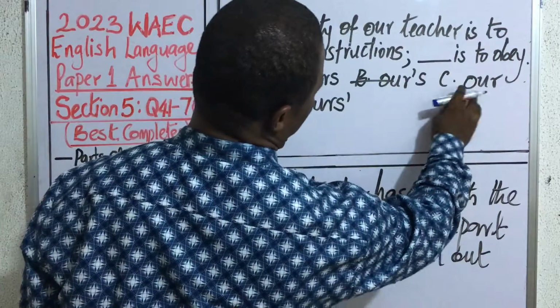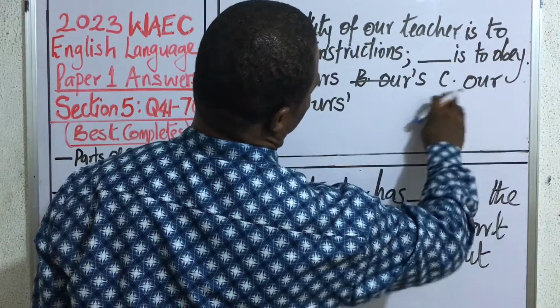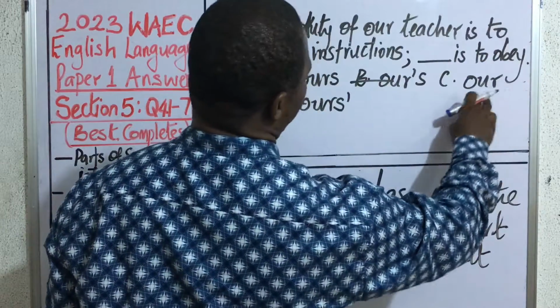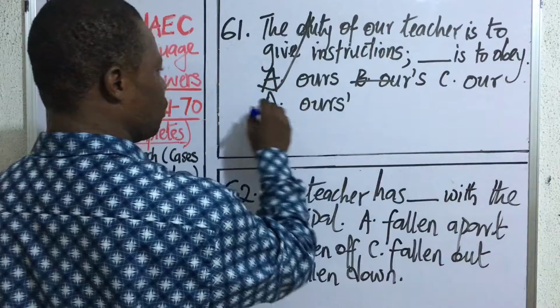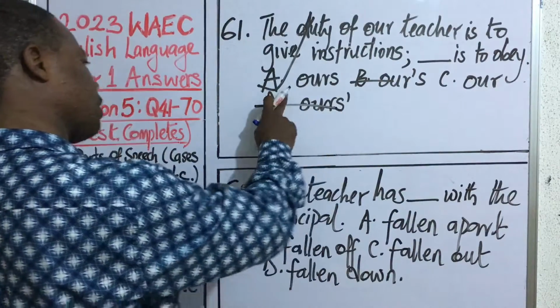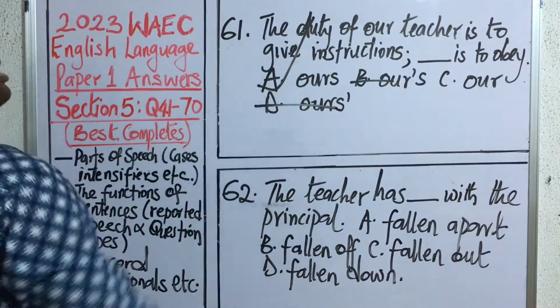Then our is a pronominal. This is the adjectival form. You can say our house, our describing house. Then there's no word like this in English as well. So the correct answer to this question is A.